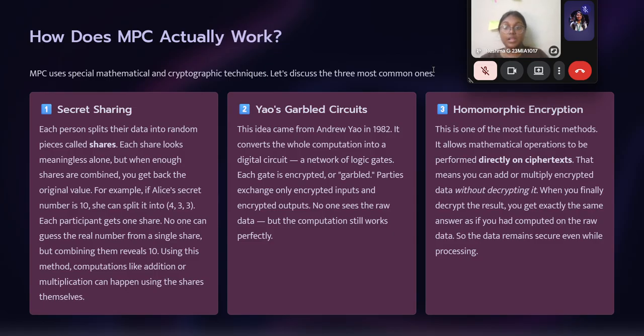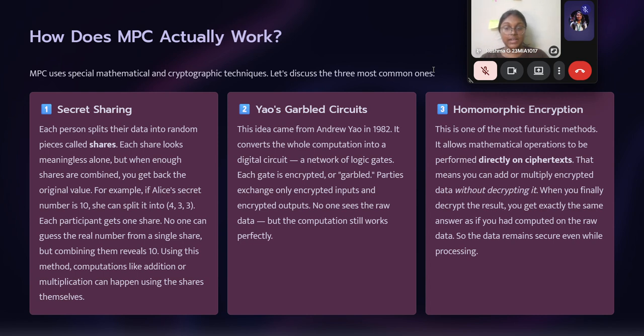Let us see an example. If Alice's secret number is 10, she can split it into 4, 3, and 2, and so on. Each participant gets one share. No one can guess the real number from a single share, but combining them reveals 10. That is the result. Using this method, computations like addition or multiplication can happen using the shares themselves.